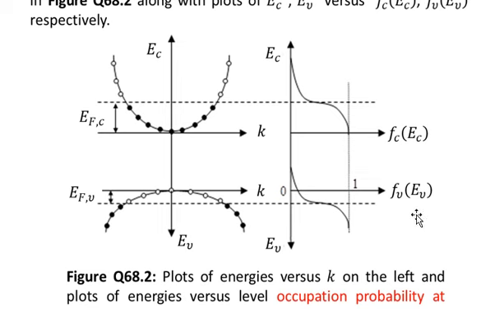And again you see that at the center of the two curves, the Fermi energy, for example for the lower case, EV is equal to EFV.